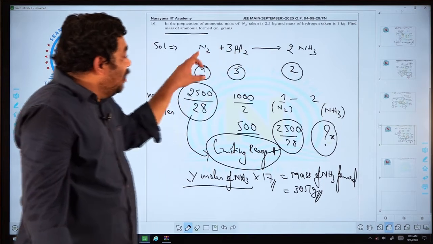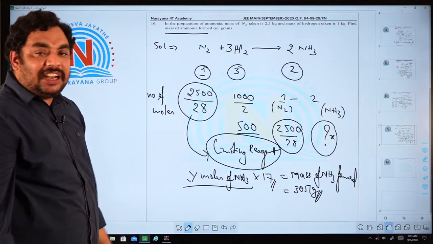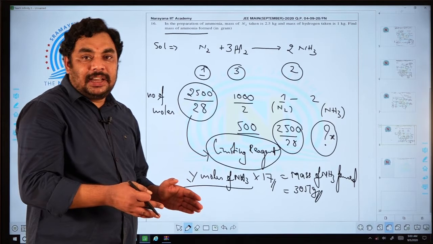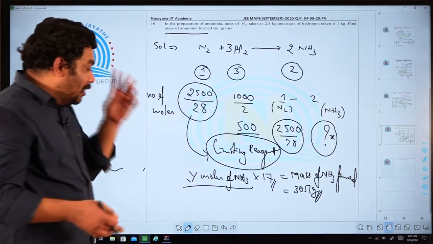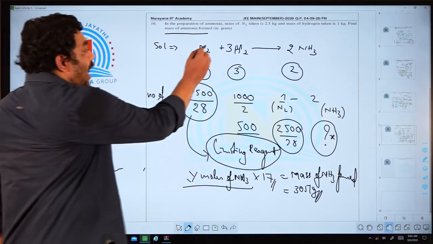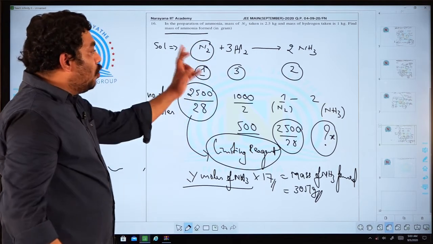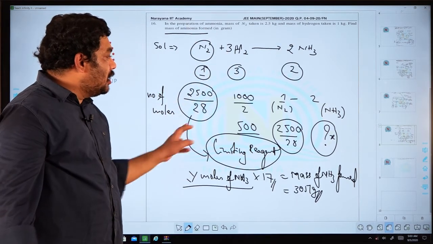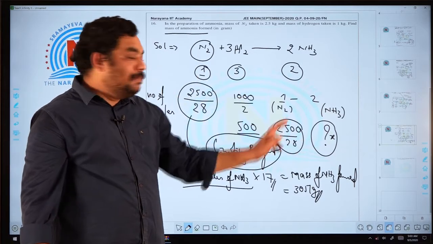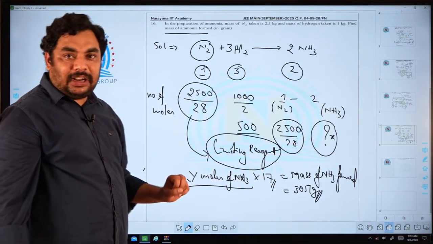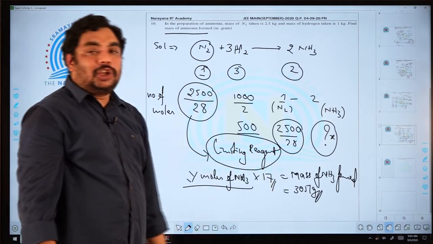Product formation always depends on the limiting reagent only. So nitrogen is the limiting reagent. 1 mole of nitrogen is giving 2 moles of ammonia. So these many moles of nitrogen give how many moles of ammonia? Simply you multiply that number of moles of ammonia with its molecular weight or molar mass, then automatically you will get the answer.